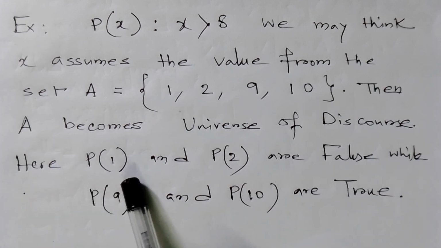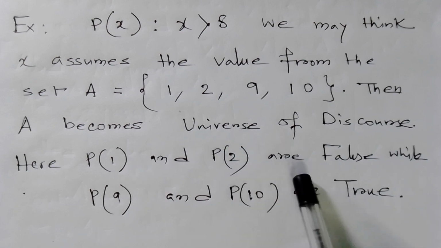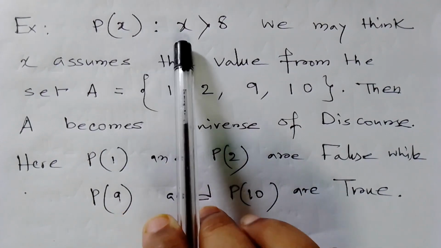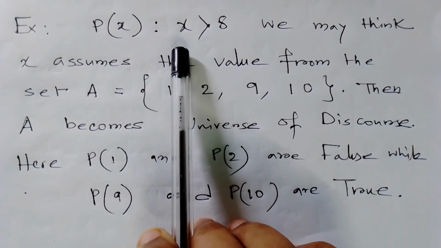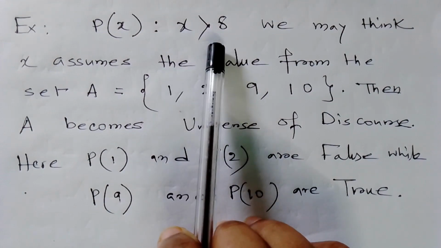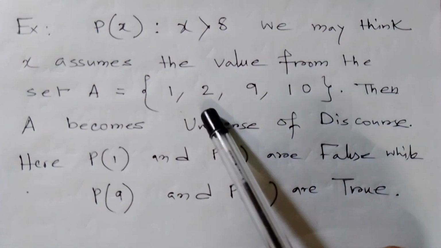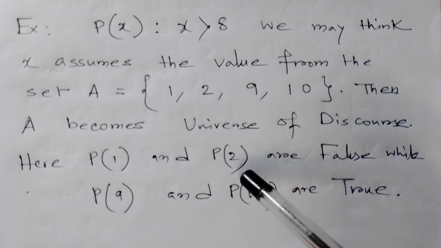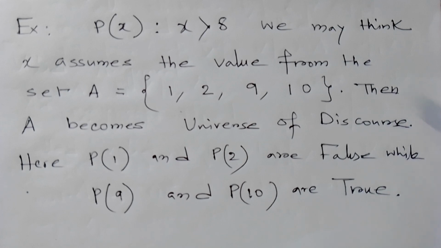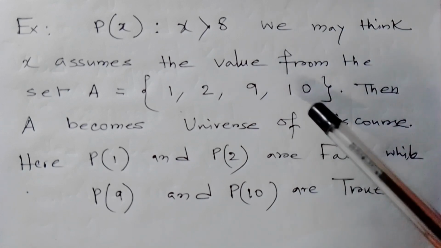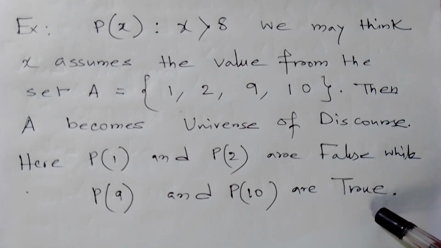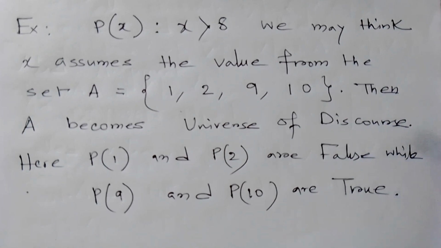Here p(1) and p(2) are false, because 1 is not greater than 8 and 2 is also not greater than 8, so these two propositional functions are false, while p(9) and p(10) are true. So this is the universe of discourse or domain.